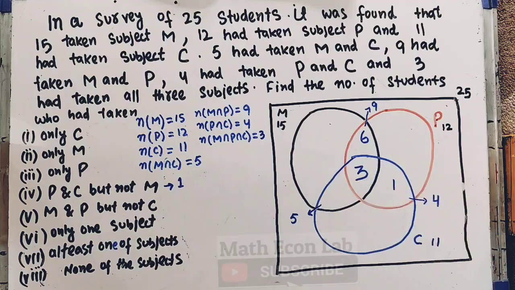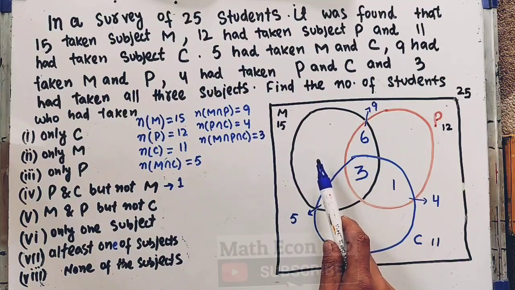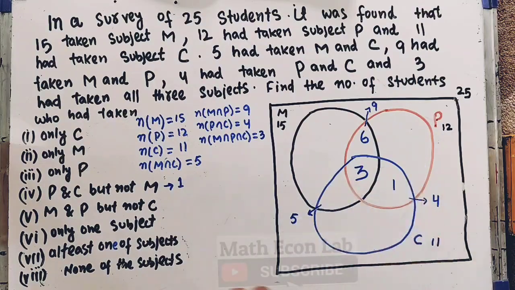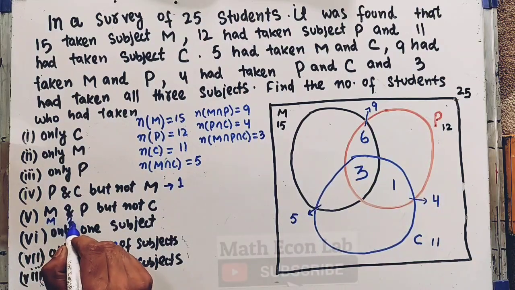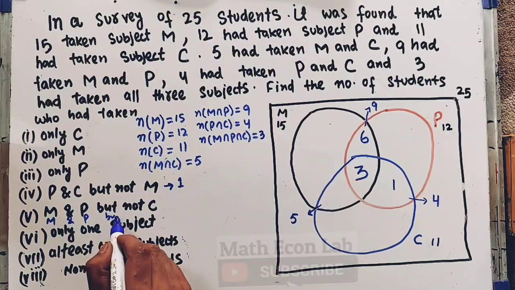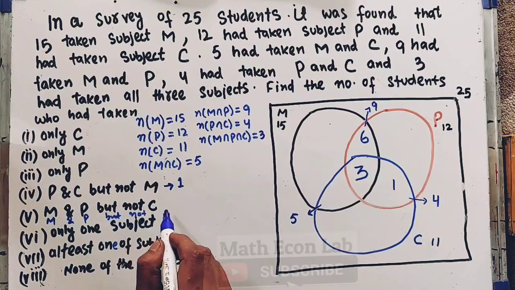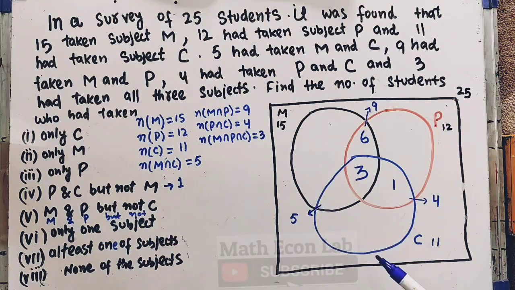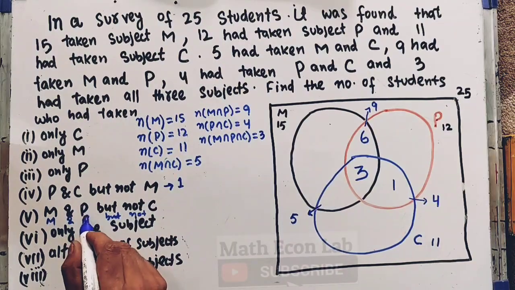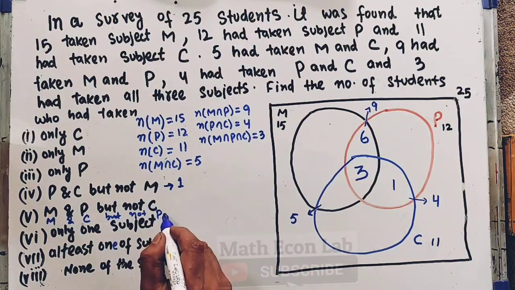9 minus 3 is 6. Okay. Now let's also find out the number of students who have taken M and C but not P. M and C but not P.